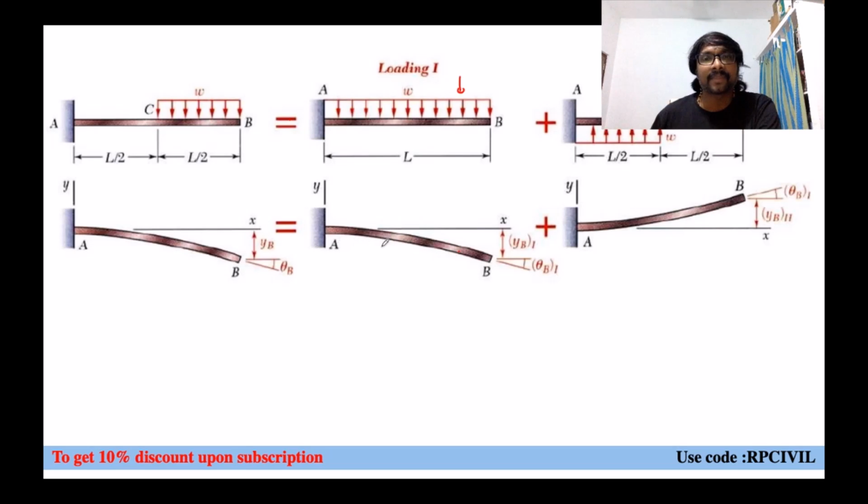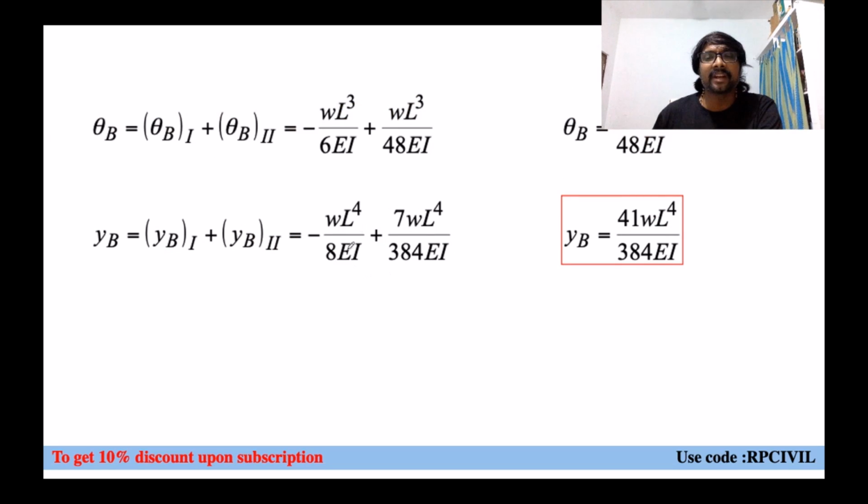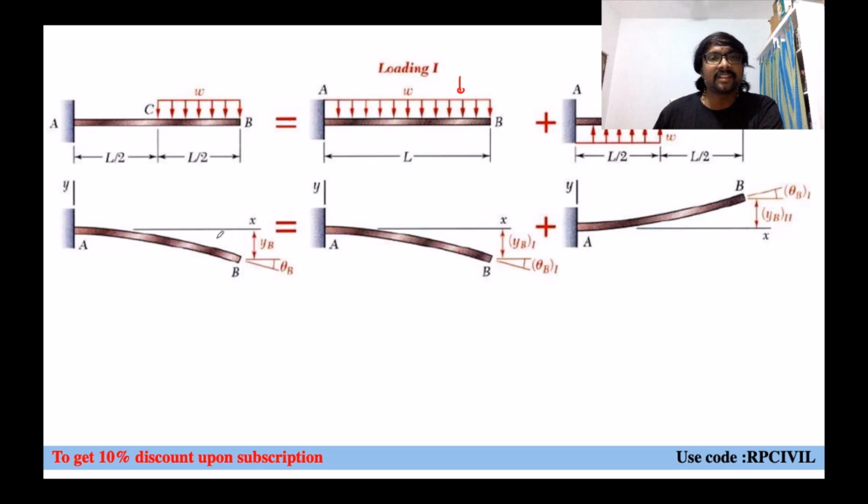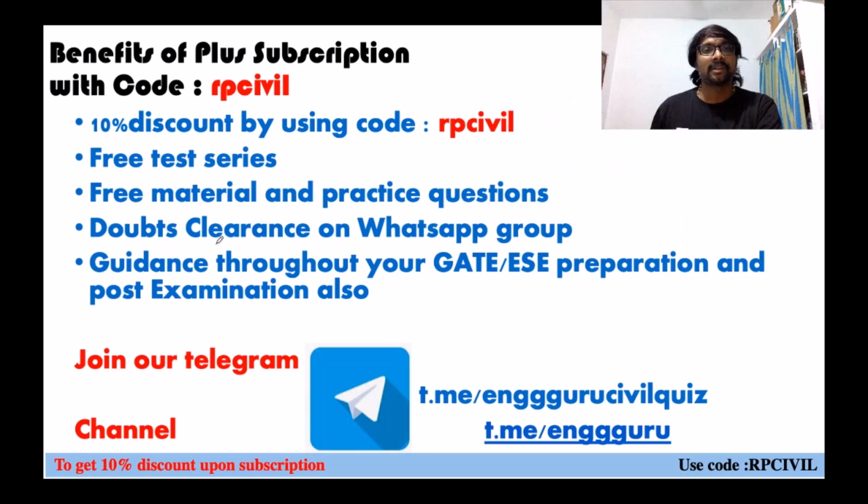Deflections also: one deflection is in the downward direction, the other is in the upward direction. So the net value will be the difference of these two. This is how we get the final values of theta B and y B, and this is your final diagram. So like that we can draw the elastic curve for cantilever beams.